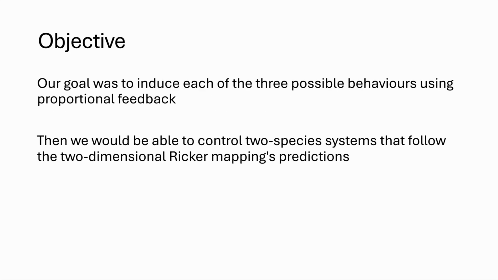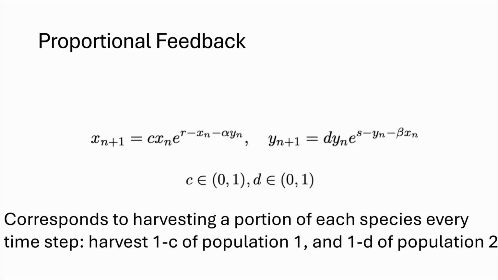Our goal was to use proportional feedback to induce each of these behaviors. If we could achieve this, it would mean we would have more control over 2-species ecosystems that follow the Ricker mapping's predictions. By proportional feedback, I mean that we multiplied 2 constants, c and d, by the right sides of the Ricker mapping equations. C and d are both less than 1.